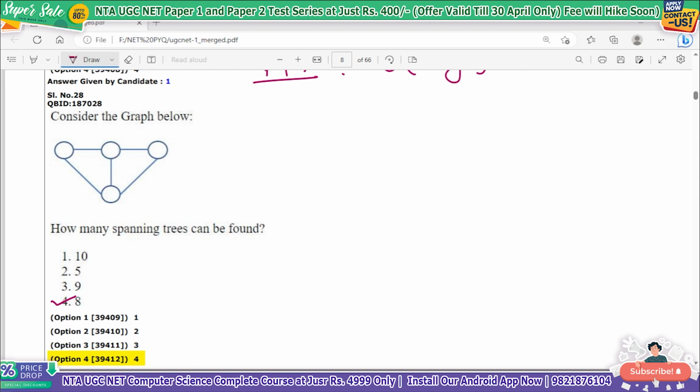Now what is the property of a spanning tree? I am writing all these points so that when you revise, you face no problem. The property of a spanning tree is that no cycle should be there. Correct? No cycle should be there. If you look here, there is this cycle. There is one cycle, this one. Correct? This is one cycle, and the other cycle, if you see, is this one. So basically we are having 2 cycles. One is yellow and one is blue.